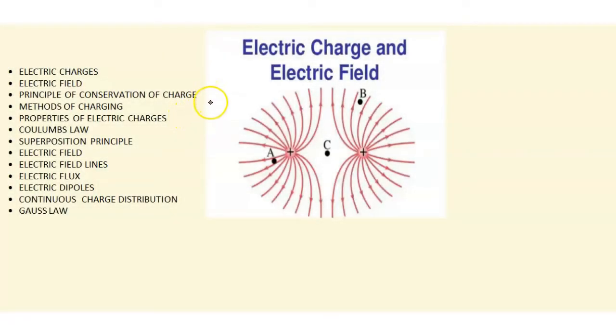In this video, I'm going to explain the first chapter of class 12 physics, that is electric charge and electric field. And these points which are mentioned here are some of the topics which I'm going to cover in this chapter. So first one is electric charges. So let us see one by one.